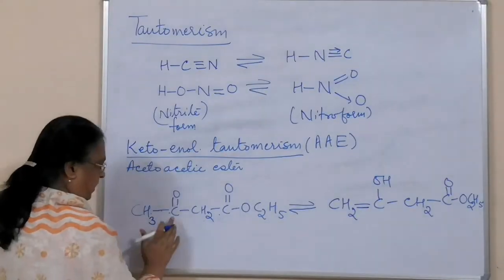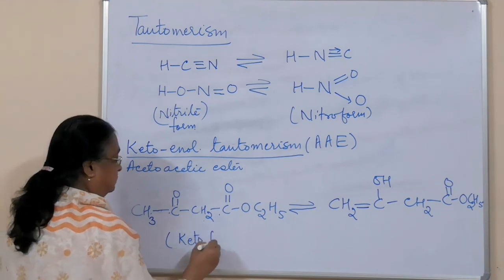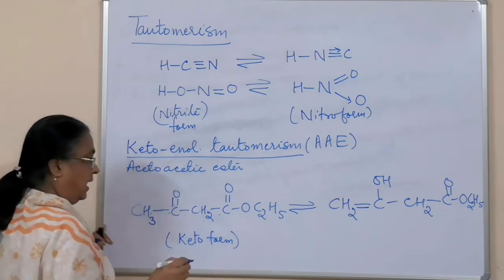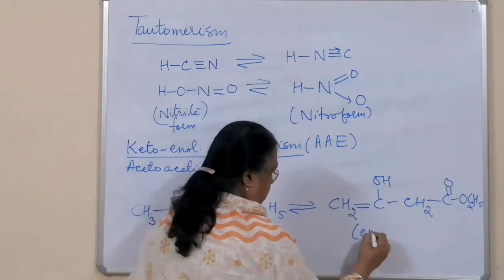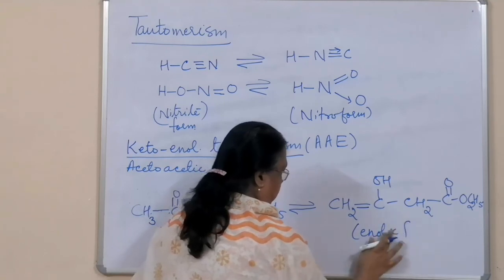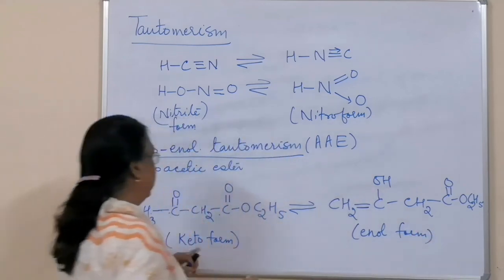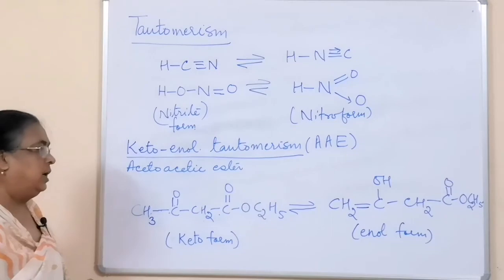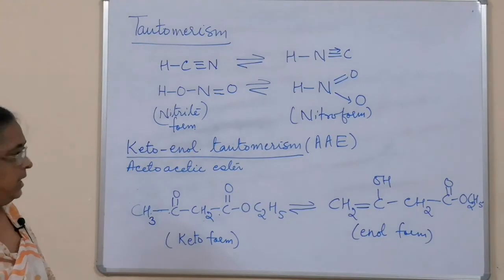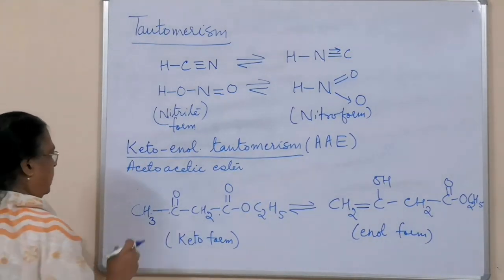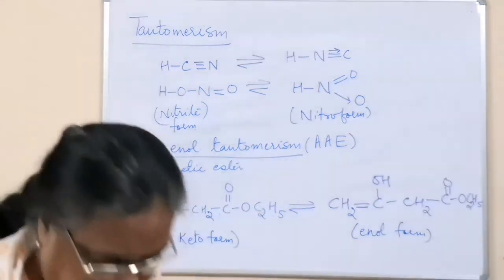This form is having a ketonic group, so this is called the keto form. And here we have an en and an ol. This is called the enolic form, or enol form. And that's why this tautomerism is called keto-enol tautomerism. I hope this is clear to you. This is the thing that you have to learn for tautomerism.